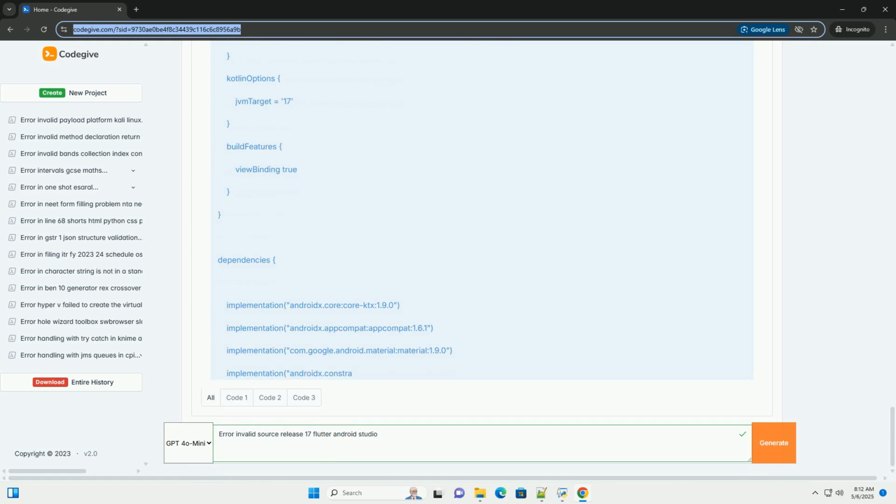Search for specific errors: if the error message changes, search for the new error message online. Other developers might have encountered the same issue and found a solution. Experiment and revert: when trying different solutions, change one thing at a time and test. If it doesn't work, revert the change before trying something else. This makes it easier to isolate the problem.